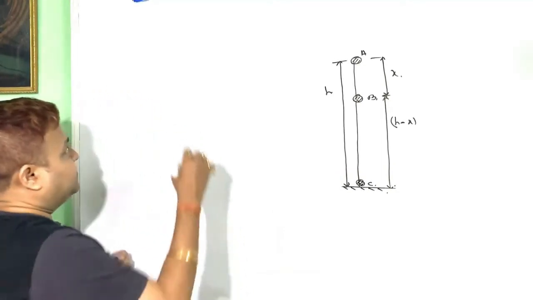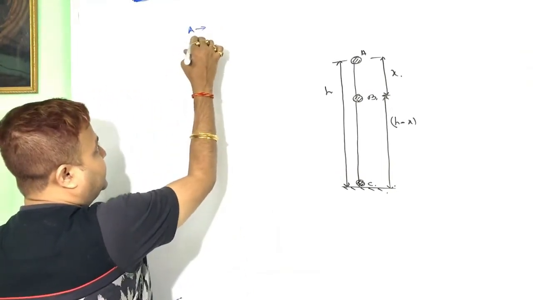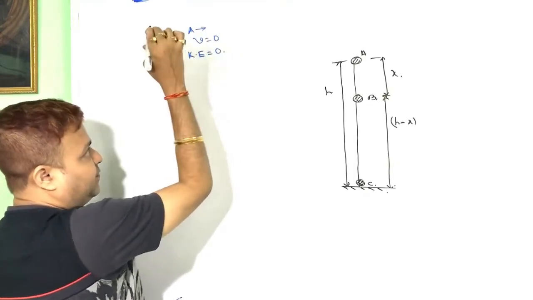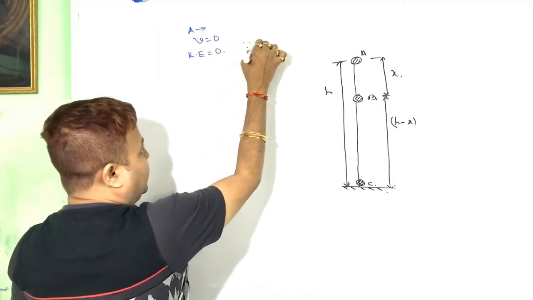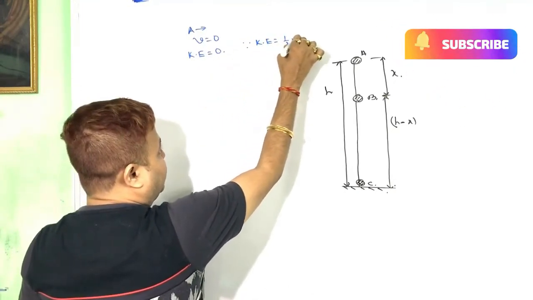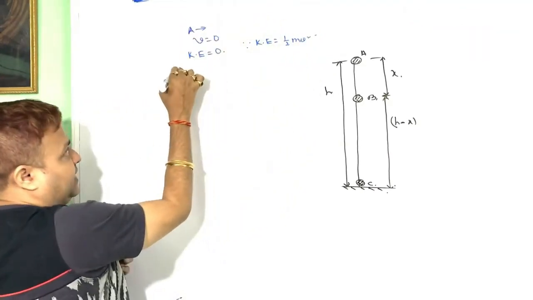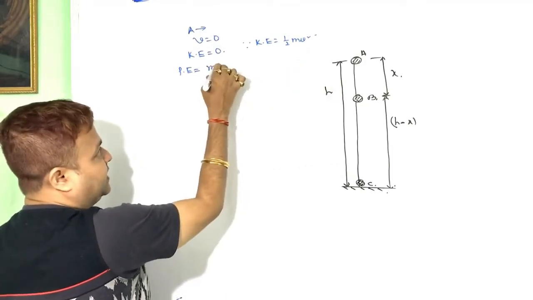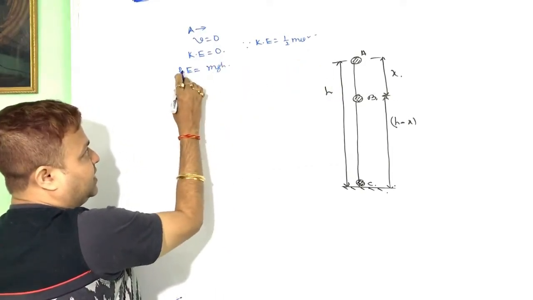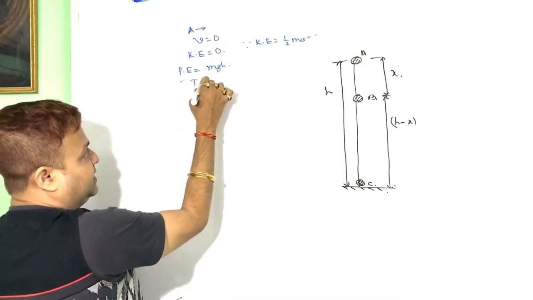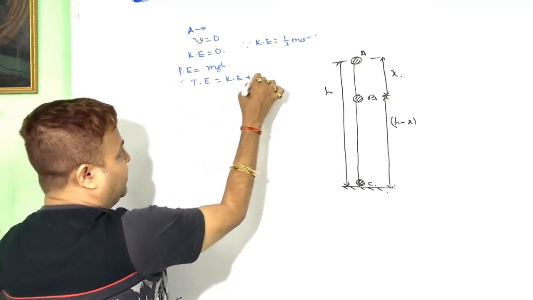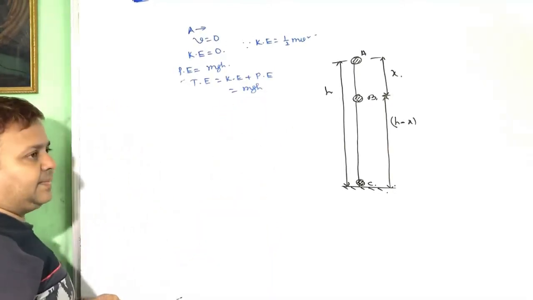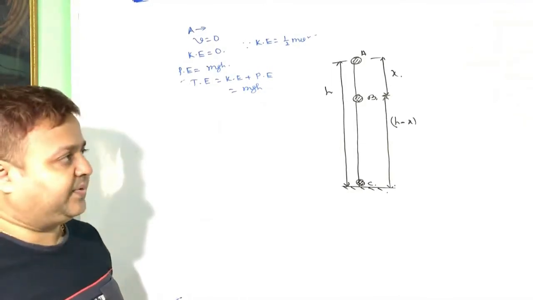At point A it is dropped, so the velocity of the body is 0, so the kinetic energy of the body is 0, because kinetic energy is half mv square. And the potential energy: it is situated at the height of h from the ground, so the potential energy is mgh. That means the total energy, equal to kinetic energy plus potential energy, is equal to mgh.